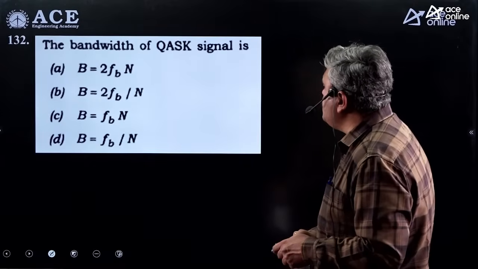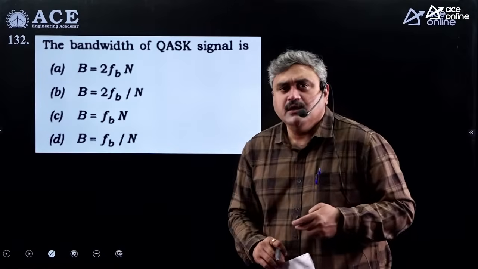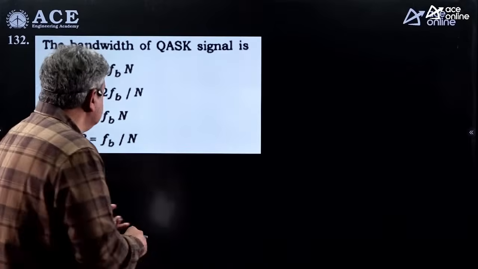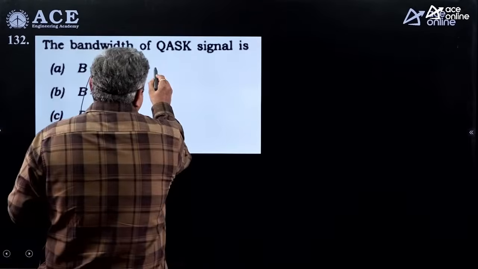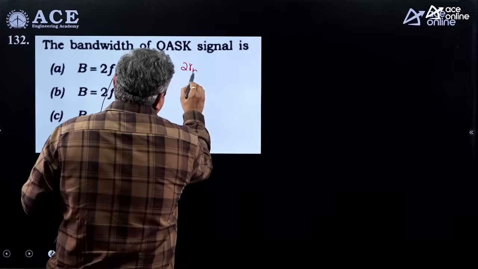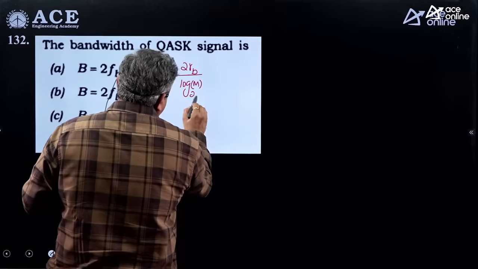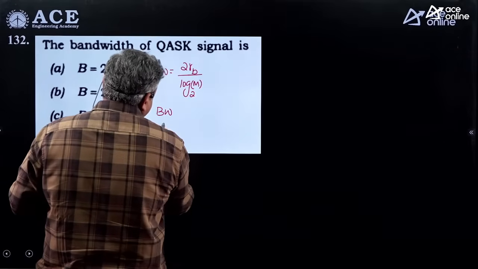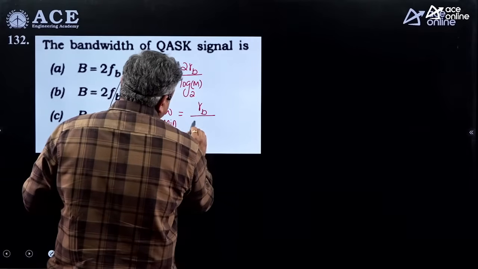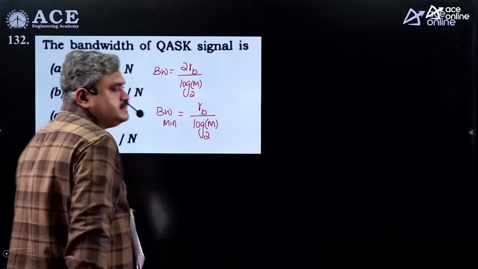Next, the bandwidth of QASK signal is dash. So here Q represents quadrature amplitude shift keying, where Q represents actually 4. So what is the bandwidth? Normally if you make use of rectangular pulses, it would become 2 into RB divided by log m to the base 2, where m here actually represents 4. If you use Nyquist sampling pulses, where minimum bandwidth requirements will be there, it will be RB by log m to the base 2. So your answer should be one of these.